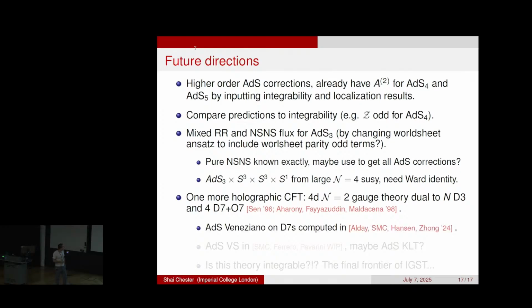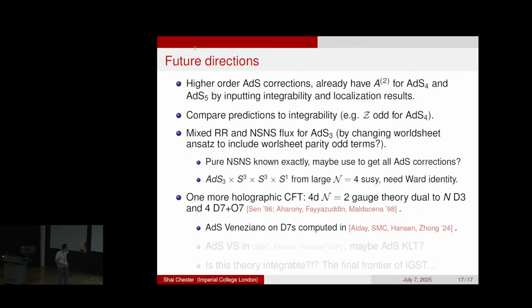The symmetry, so it has an SO(8) × SU(2) flavor symmetry as well as the R symmetry. The SO(8) corresponds to the D7 branes, and the SU(2) corresponds to the orientifold. And we have some partial results about this theory. For instance, you can study open string scattering because you have these D7 branes. And so we computed the AdS Veneziano amplitude on the D7s in this paper. And so we have predictions for the analog of the Konishi in that open string sector.